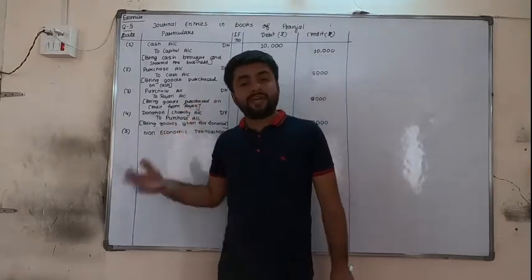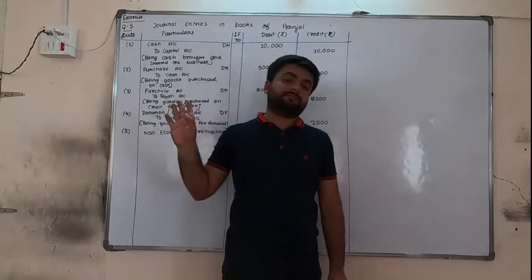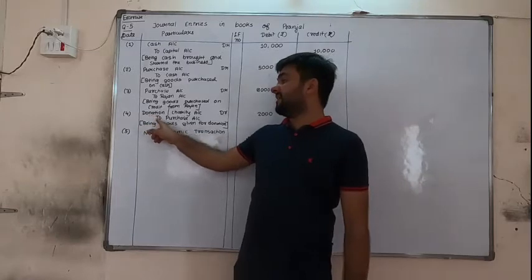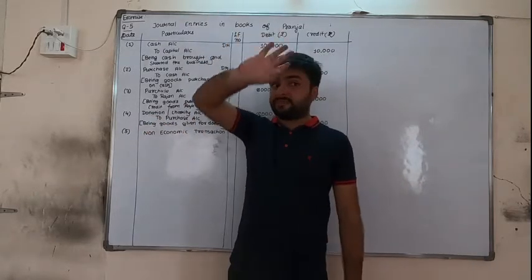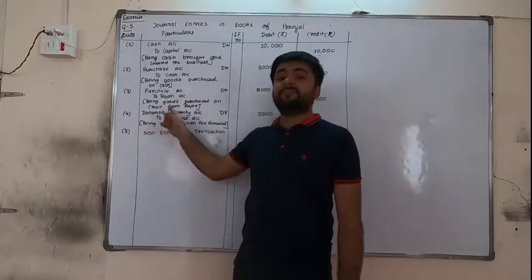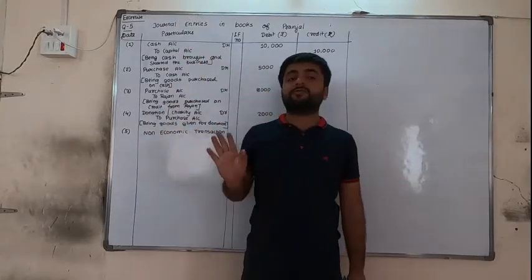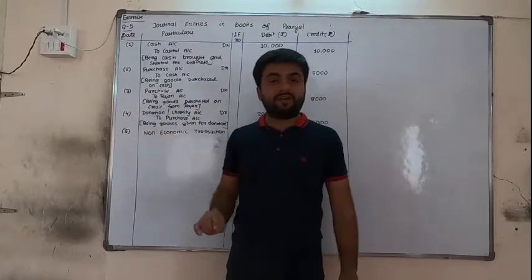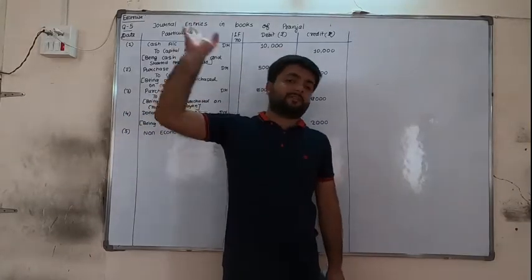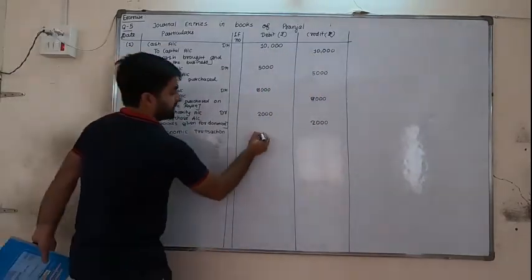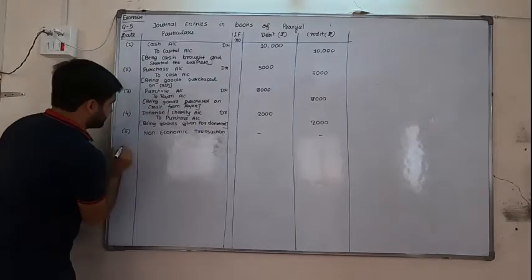Otherwise, whether the page is over or not, we will not take the total. But remember one thing: if one line is there and in the next page you are writing two purchases, this is not proper. Write the whole transaction in one page only. If you are not having space, write in the next page. But don't worry about the totals. So in non-economic transaction, dash dash.